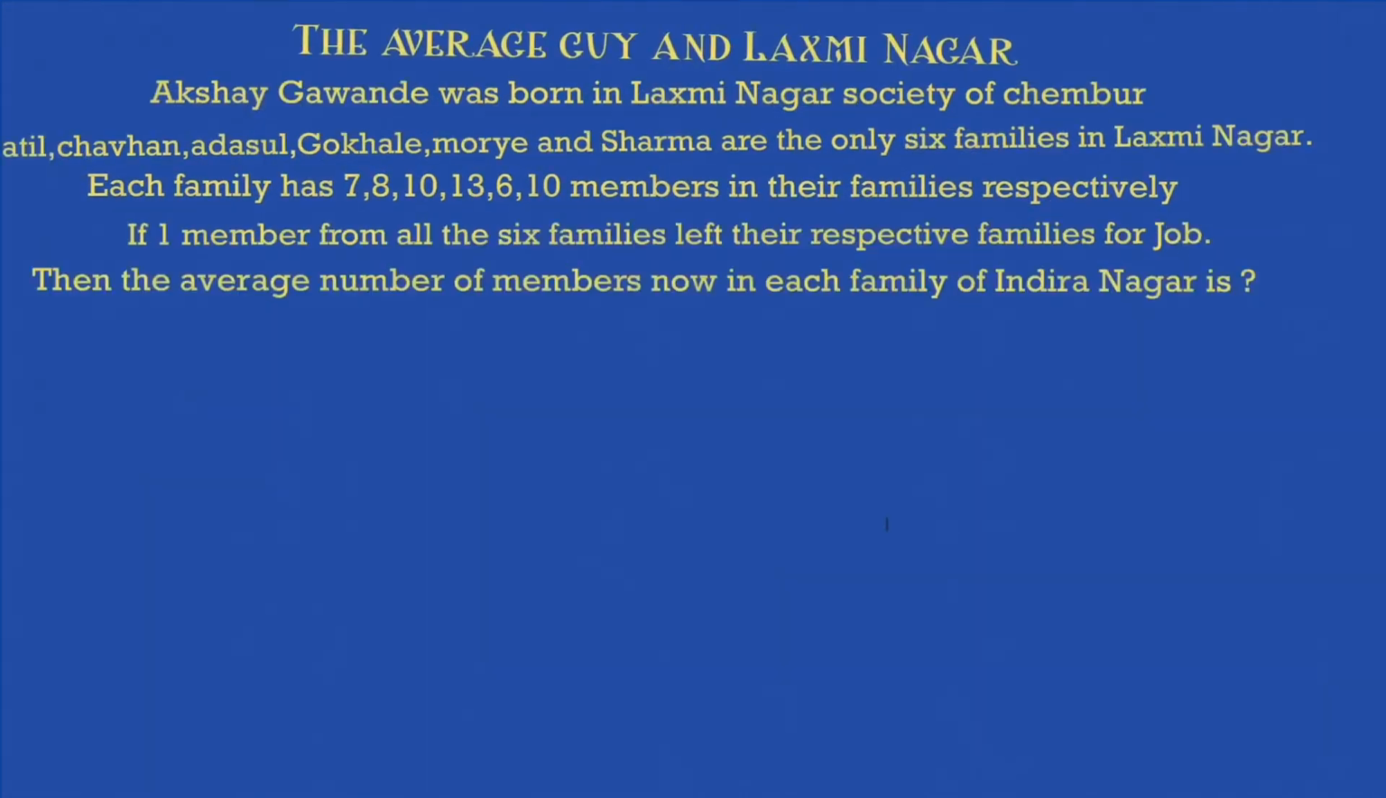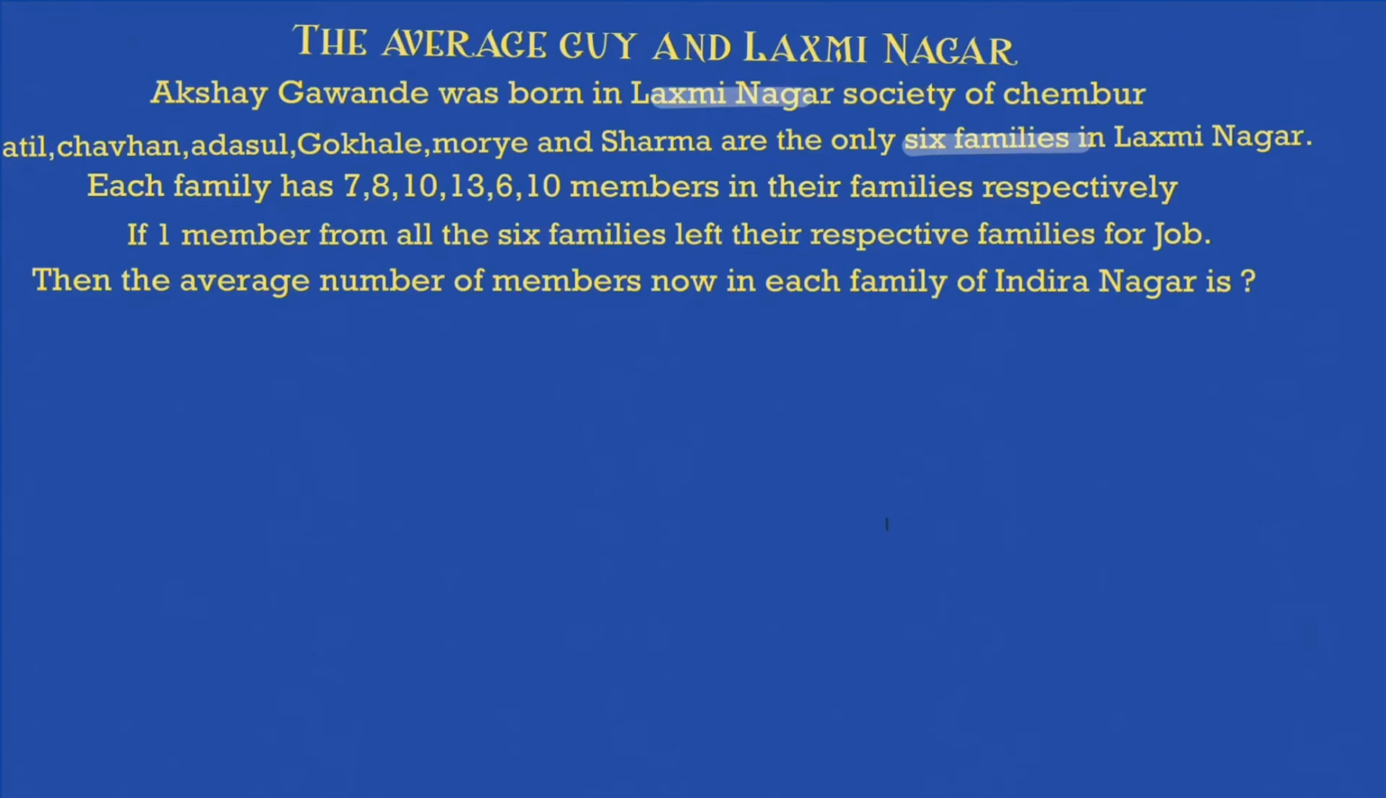So the same question, but we have a next part of it. Let's see part 2 of this question. What is it saying? There are 6 families here, we know that. Each family has these members respectively, we know that. If one member from all the 6 families left their respective families for a job, then the average number of members now in each family of Indira Nagar is.